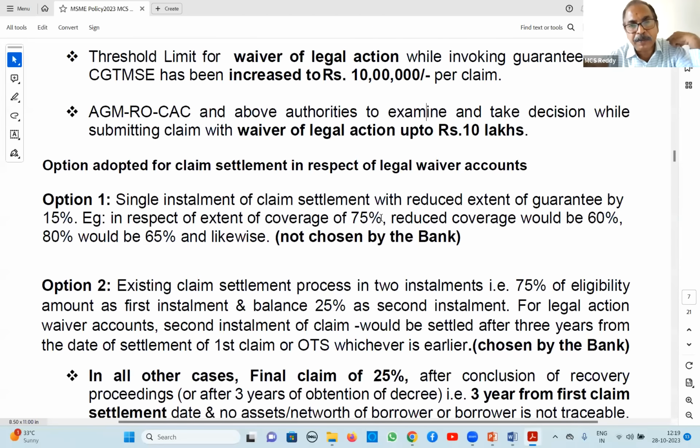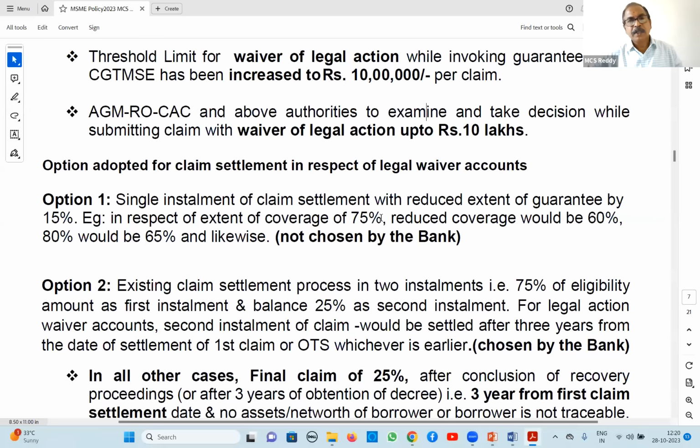Then it will become 65%. So 65% at a time we will pay. But the bank has not opted for this. The bank has not chosen this. Second chance, what is that? Just like normal. What is that normal? Now you take 75% and after 3 years, you claim the remaining 25%. Since there is no legal action, after 3 years we can claim this 25%. So the bank has opted for this normal channel only.